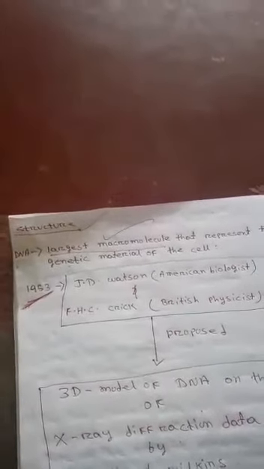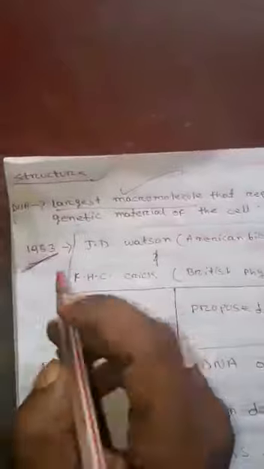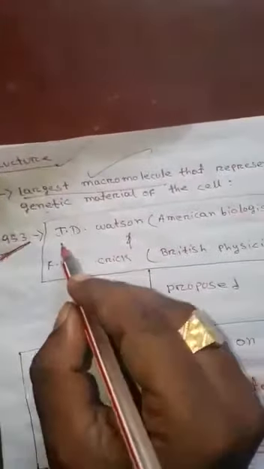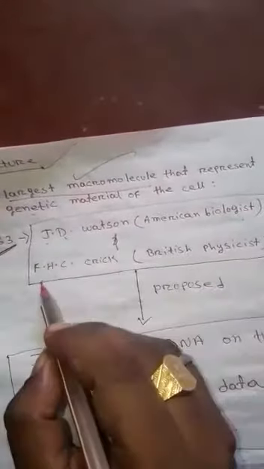Many scientists came and proposed different types of models. But the most accepted model, accepted by scientists worldwide, is called the Watson and Crick model. In 1953, two scientists, J.D. Watson, an American biologist, and F.H.C.